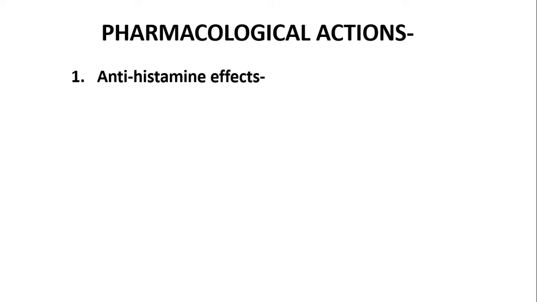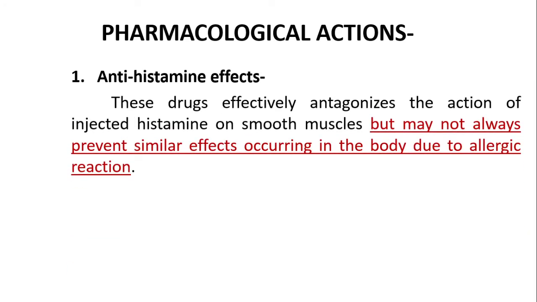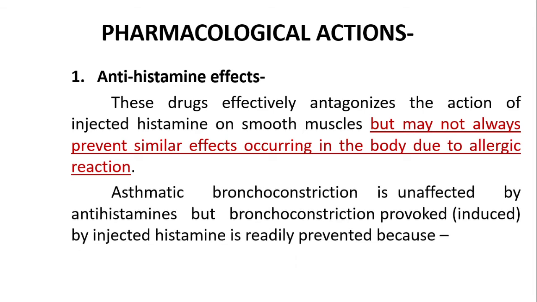First we are going to see its pharmacological action as an antihistaminic drug. Here one very wonderful fact comes in front of us: this drug effectively antagonizes the action of injected histamine on smooth muscle. That is a very important thing. But it may not always prevent the similar effect occurring in our body due to some allergic reaction. This is very important. Why does it happen? Because asthmatic bronchoconstriction is unaffected by the antihistamine, but the bronchoconstriction induced by injected histamine is readily prevented, because of one reason.